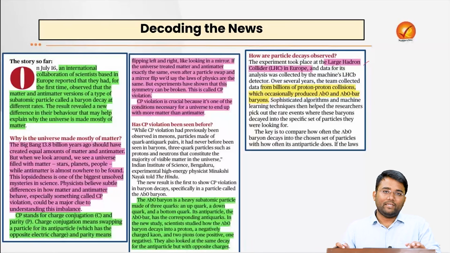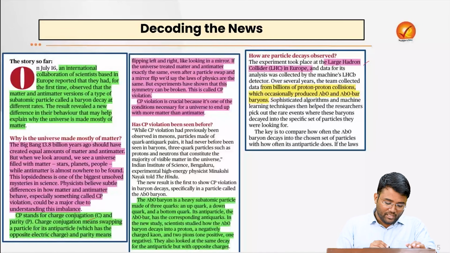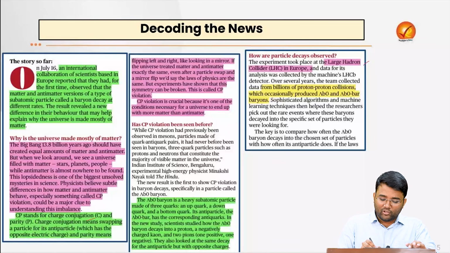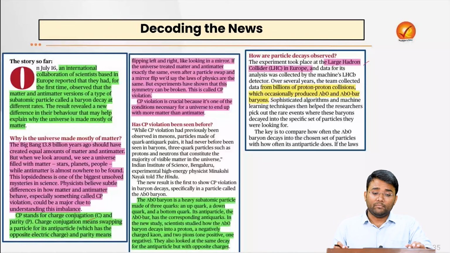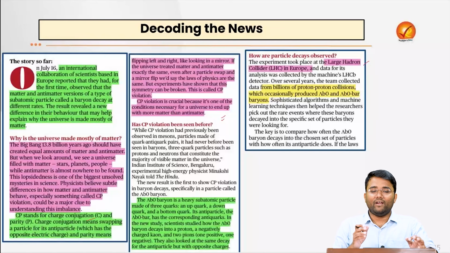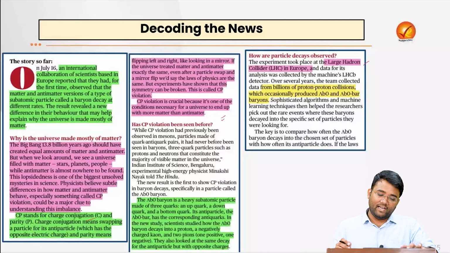So in this CP violation, C stands for charge conjugation that replaces a particle with its antiparticle, and P for parity transformation that flips the system like a mirror image. If after doing both, the laws of physics are not the same, that means CP symmetry is violated or broken. And this CP violation could explain why matter became dominant in the visible universe rather than antimatter.